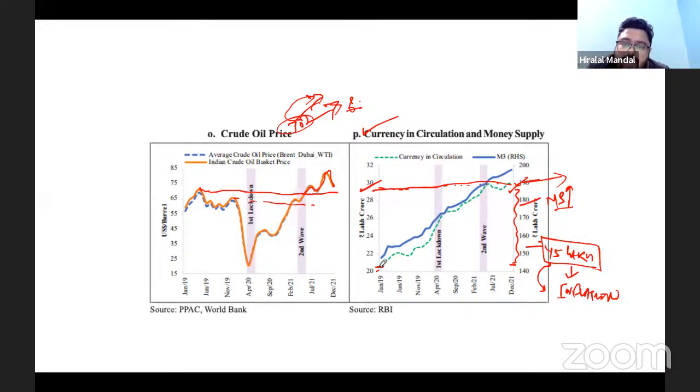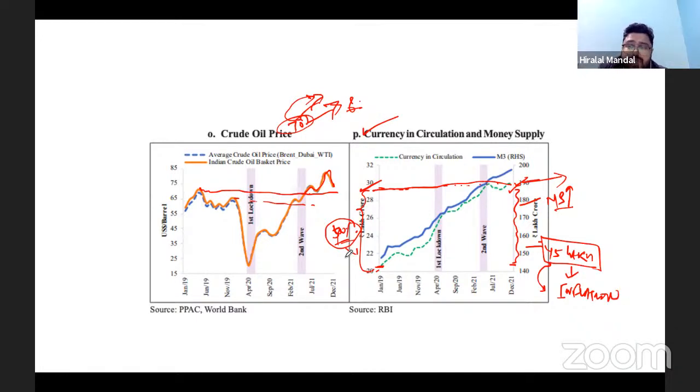And look, at one point of time, in January 2019, it was almost 20 point something. So you can see almost a 50% rise, or maybe a 40% rise in currency in circulation, which you can understand is creating inflation in the economy.